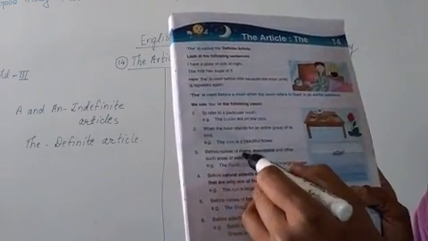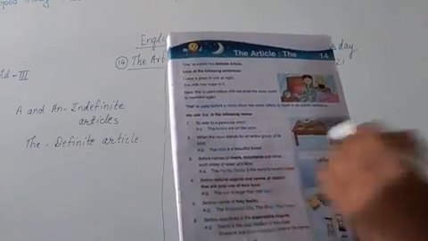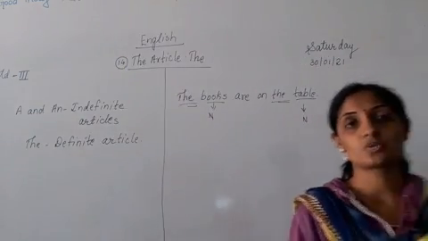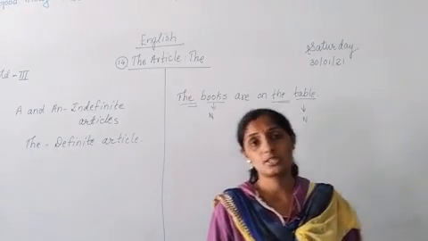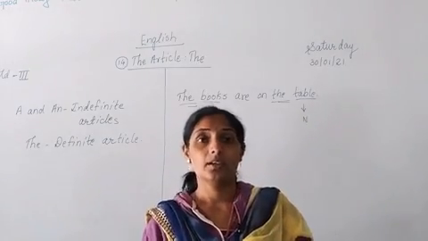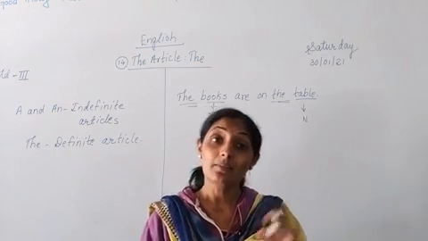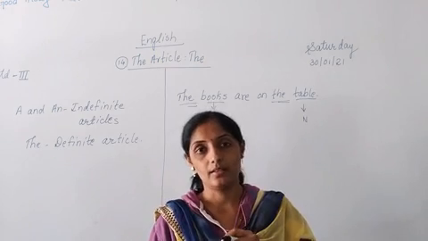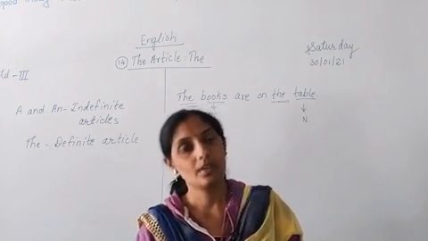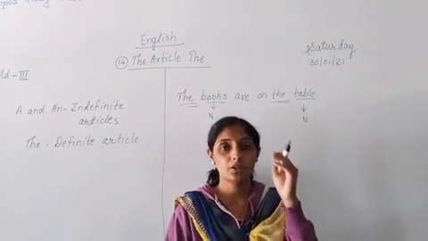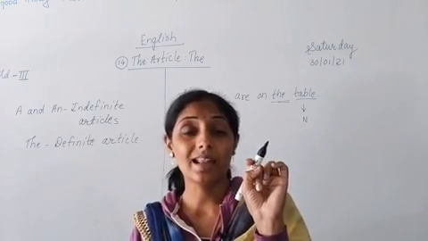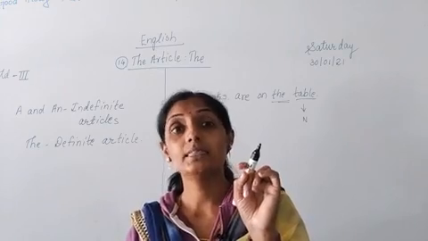Third one, before names of rivers, mountains and other such areas of water and land. I told you before only. The Pacific Ocean is the world's largest ocean. The Arctic Ocean is the smallest ocean. The Indian Ocean lies to the south of India. Understood? The Arabian Sea, the Bay of Bengal, okay, the Himalayan mountain, the Mount Everest. When we speak about particular rivers, particular mountains, particular land, before that we use the.